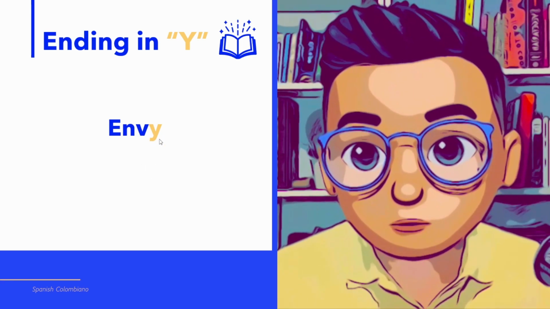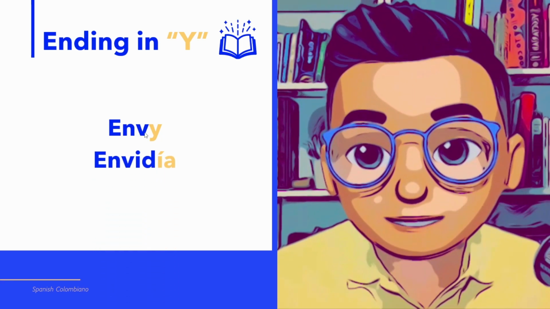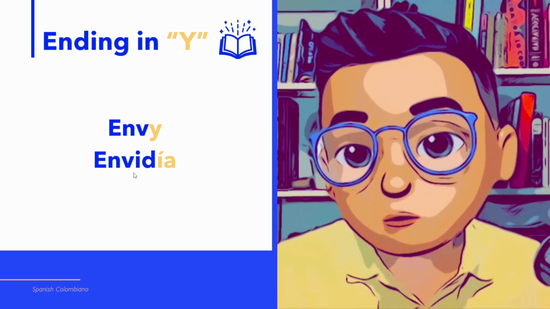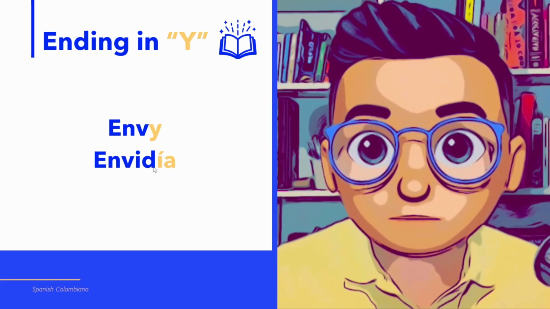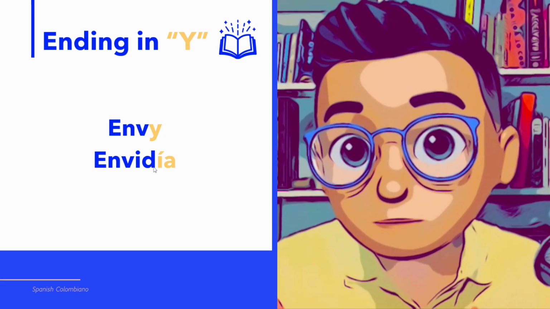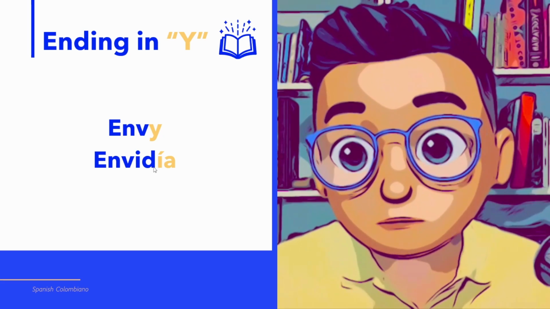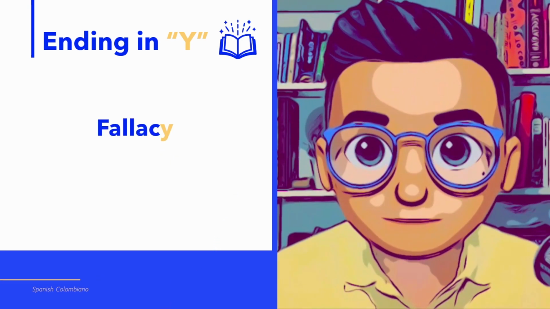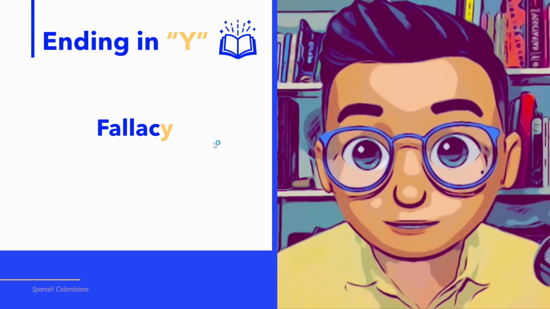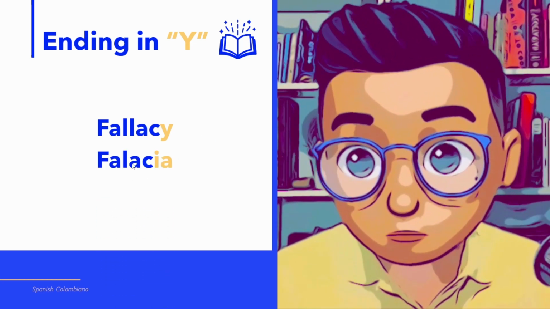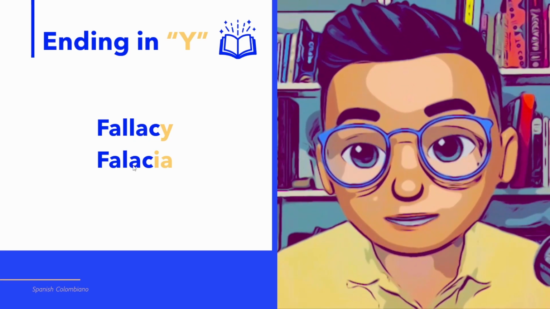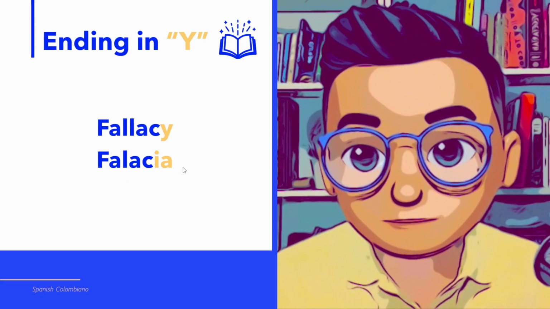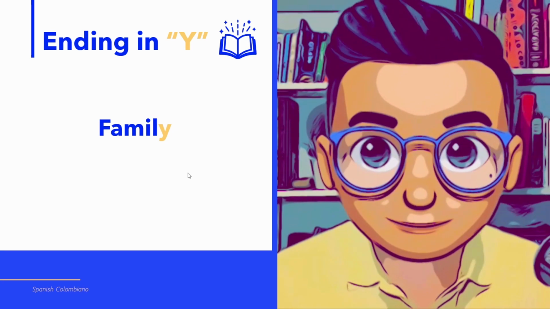We change Y at the end for IA, envy becomes envidia. Here the word changed a little bit, but as I told you before, if you are in a conversation or if you are listening to a podcast or a lecture, it's easy to understand the meaning if you know the rule. Next example with the word fallacy. We change Y for IA, fallacy becomes falacia. Here it's important to say that double L becomes just one L in Spanish, but it's pronounced the same.